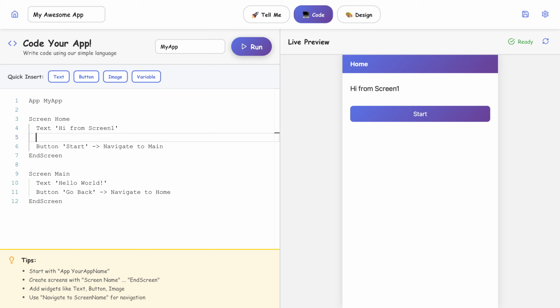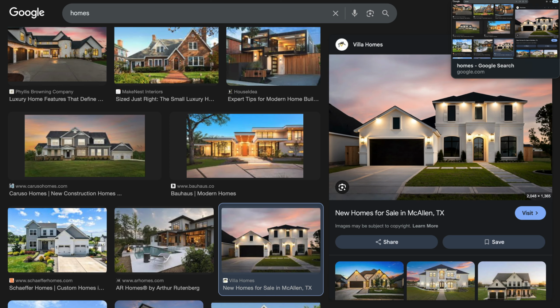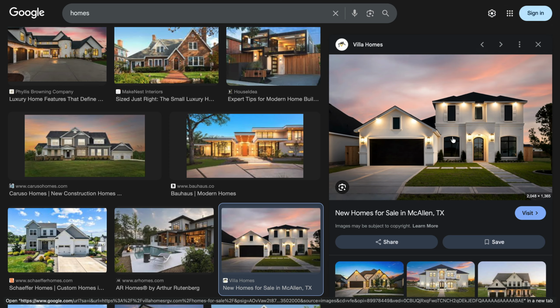Let's say we want to add an image here. So we click image, and then we open the quotes, and we enter the URL of the image. I typed homes in Google, took this image.